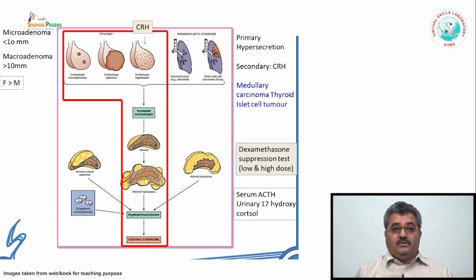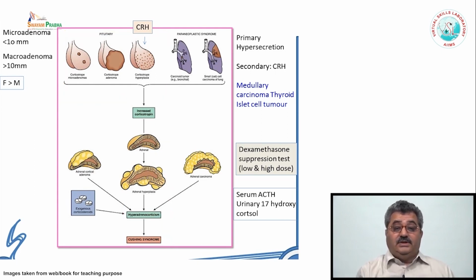You give low doses of dexamethasone, but it will not suppress the ACTH secretion. But when the doses are increased, the high dose dexamethasone suppression test, then it suppresses the corticosteroids, which can be measured as a metabolite in the urine.